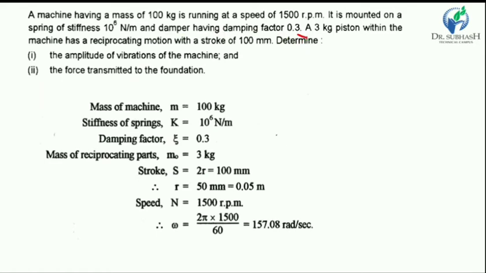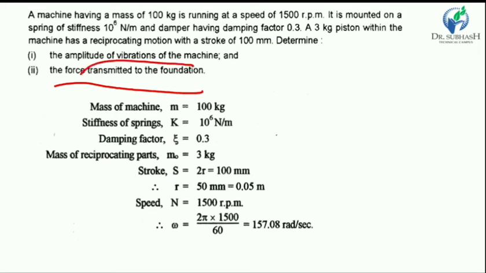Now a 3 kg piston, the mass m0, within the machine has a reciprocating motion with a stroke of 100 mm.